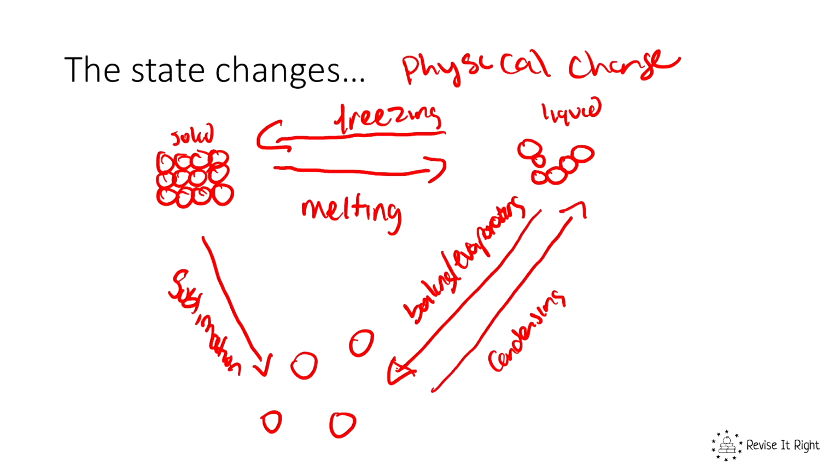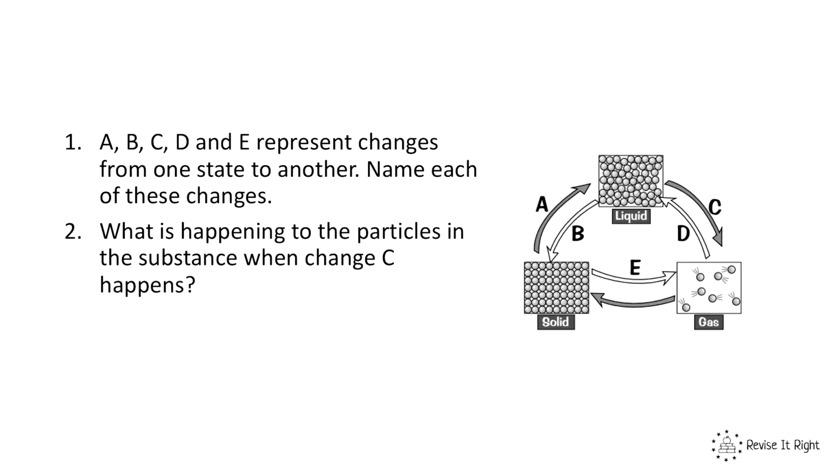If we cool down a gas, the particles lose their energy and become a liquid as new bonds form. And the same as we cool a liquid, it becomes a solid as the particles lose energy and form bonds. Now we do need to remember the names of each of these state changes. So what I'd now like you to do is have a go at answering these questions here.